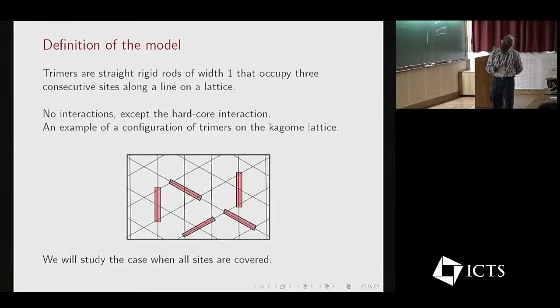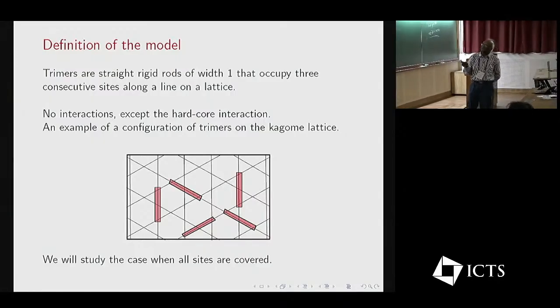So the definition of the model: trimers are straight rigid rods of width 1 and they occupy 3 sites on a lattice. The lattice is this kagome lattice. It's called the Japanese basket pattern. Not particularly Japanese, but the name is Japanese. No interactions except hardcore interactions between these rods. And so you just ask what will happen if you put all these hardcore particles on a lattice. We will study the special case when all the sites are covered.